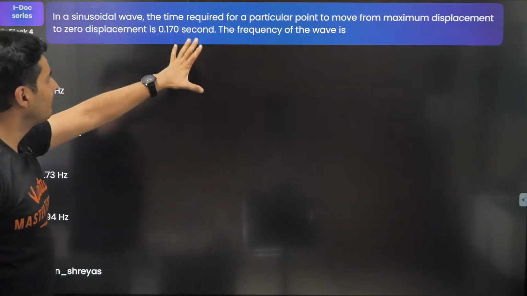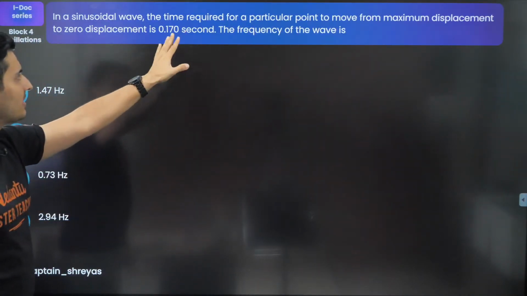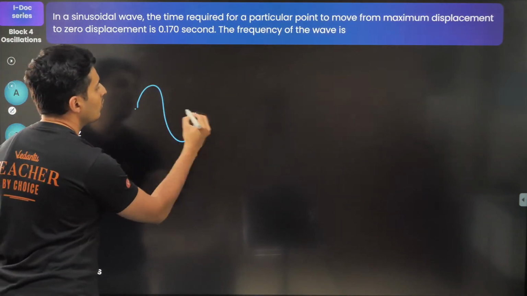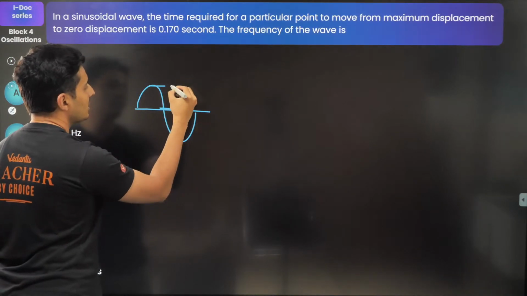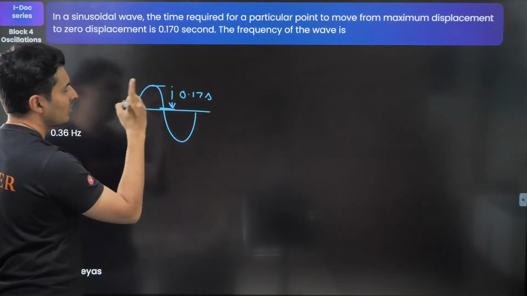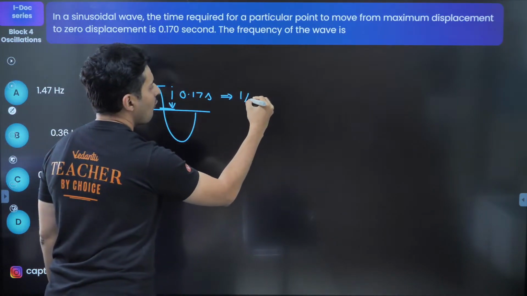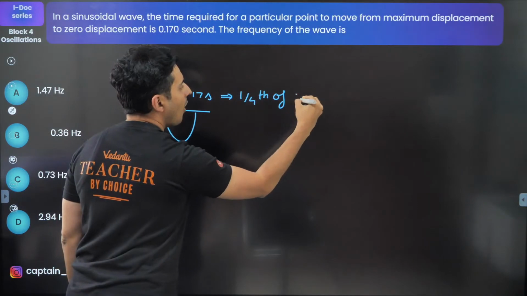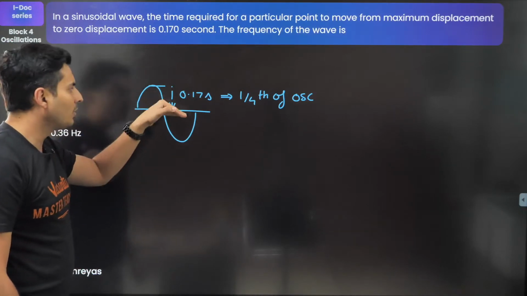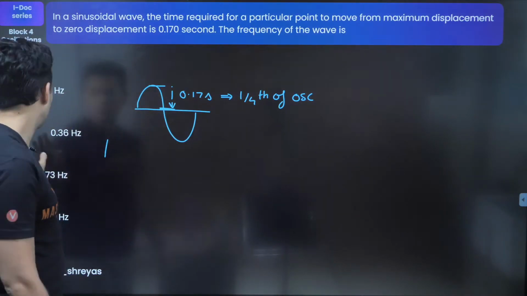In a sinusoidal wave, the time for a particular point to move from max to zero displacement is given to be 0.17 seconds. What is the frequency? Well, this is just 1/4 of the oscillation, because from extreme to mean, mean to extreme, extreme to mean, and mean to again extreme, that completes a cycle. Hence, this is just 1/4 of an oscillation.